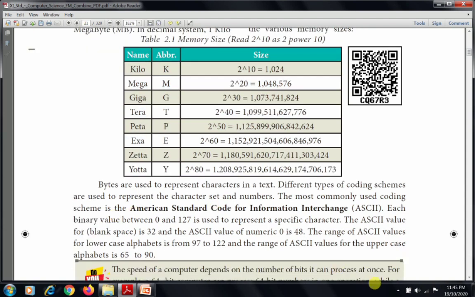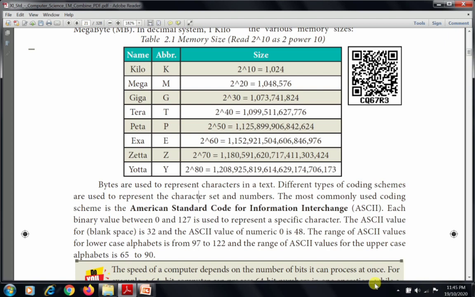Bytes are used to represent the characters in a text. Different types of coding schemes are used to represent the character set and numbers. The most commonly used coding scheme in computers is ASCII, American Standard Code for Information Interchange. Each binary value between 0 and 127 is used to represent a specific character, so each character has one value in ASCII coding.